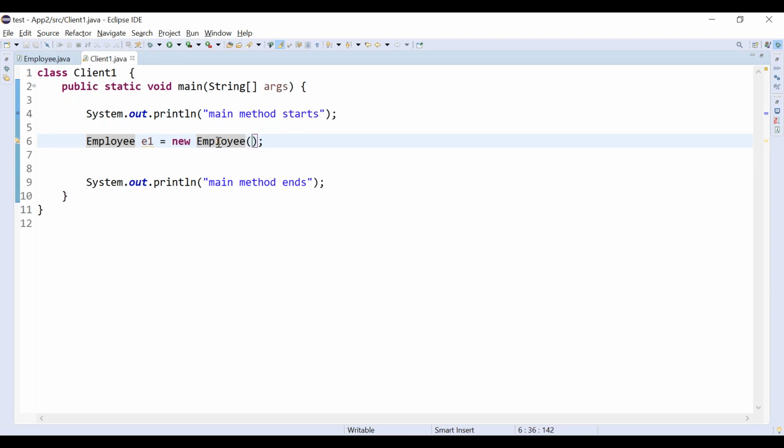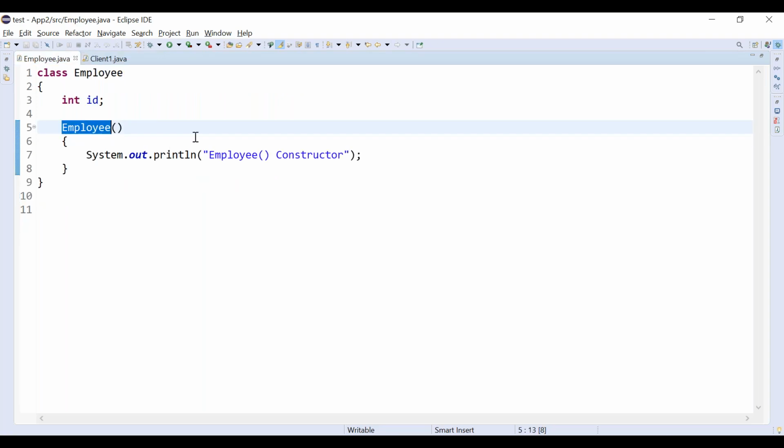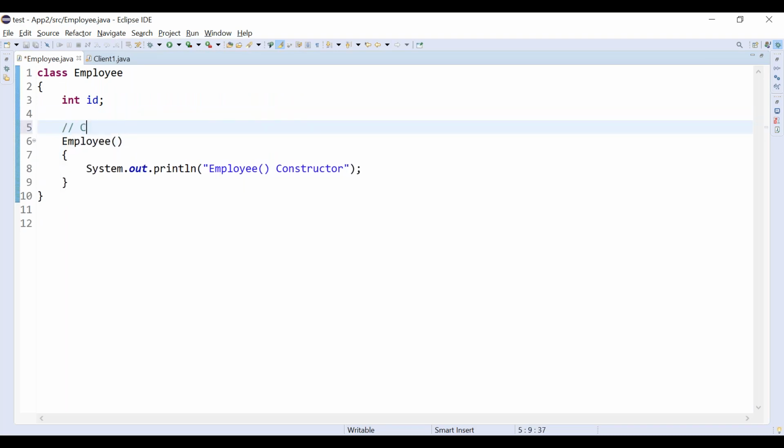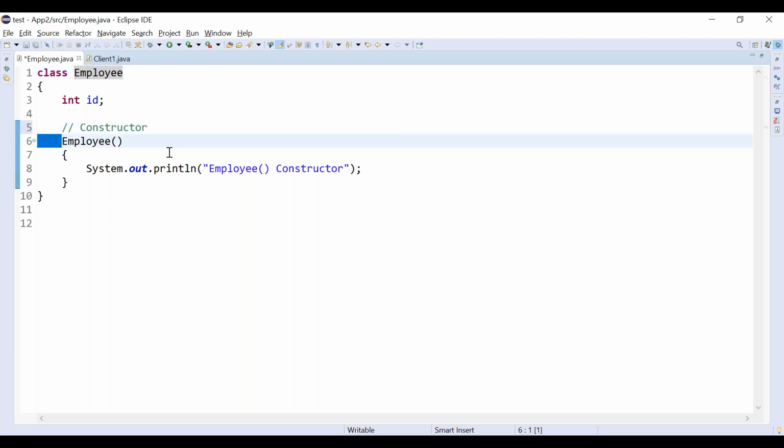It calls the constructor, the flow goes inside, and the constructor will be executed. Why are we calling it a constructor? First point, it has the same name as the class name. Second point, it does not have a return type. That's why we call it a constructor.